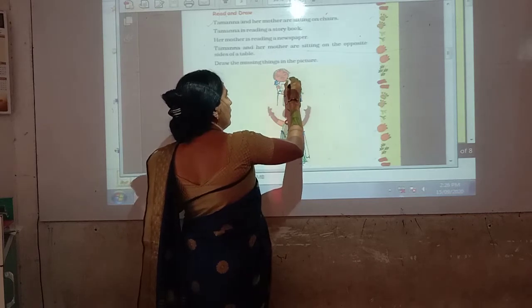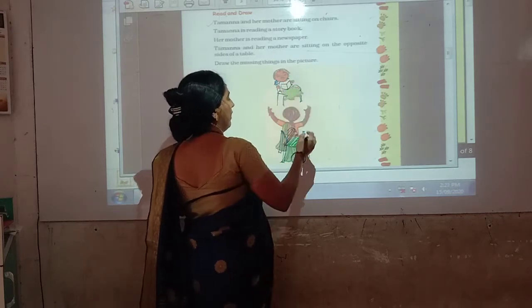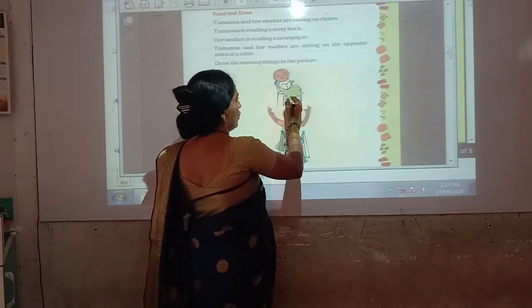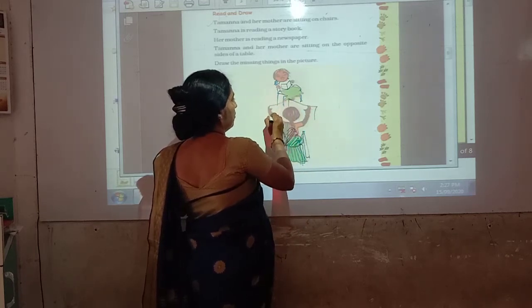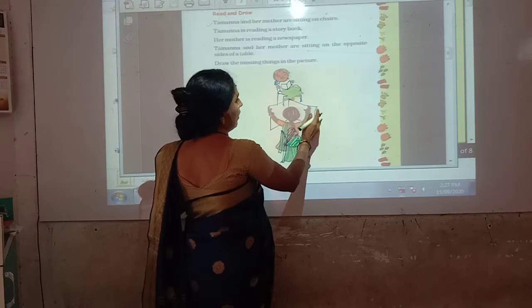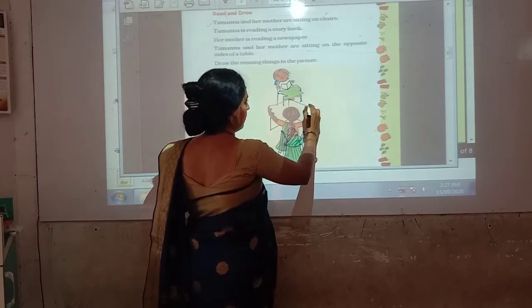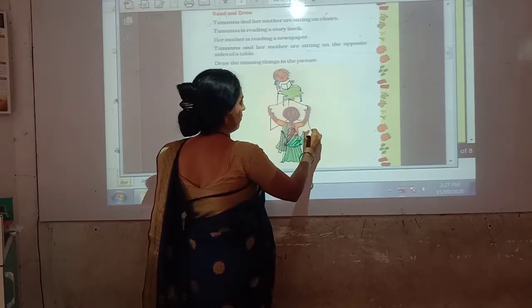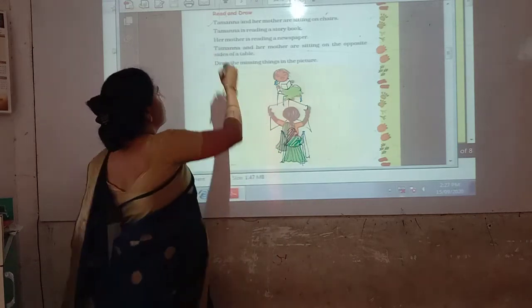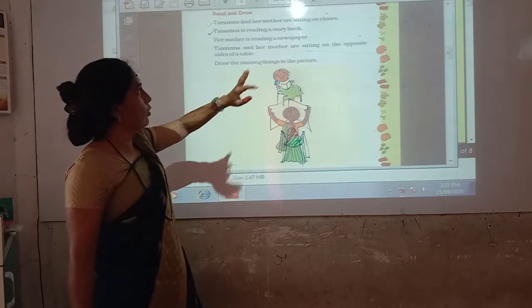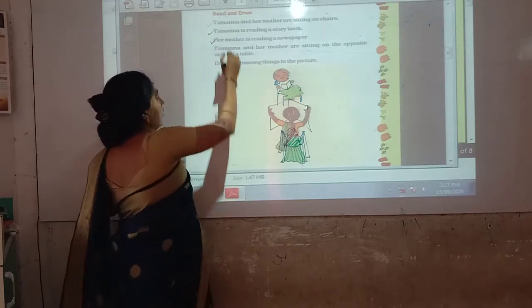Here there will be a book in Tamanna's hand, and here will be a newspaper in her mother's hand. Here newspaper, here is book. Third one is her mother is reading a newspaper. Third one is also homework.